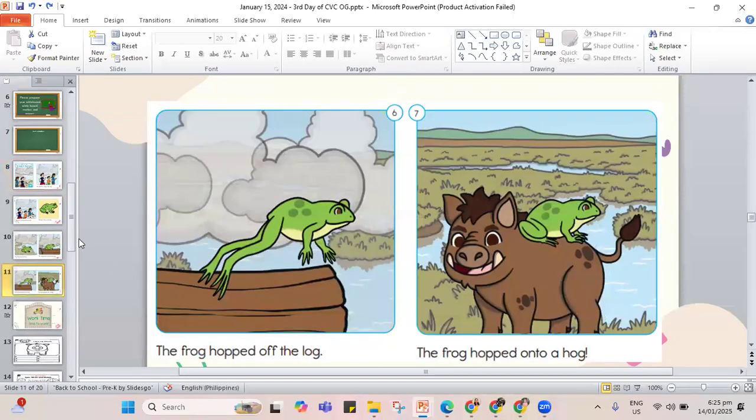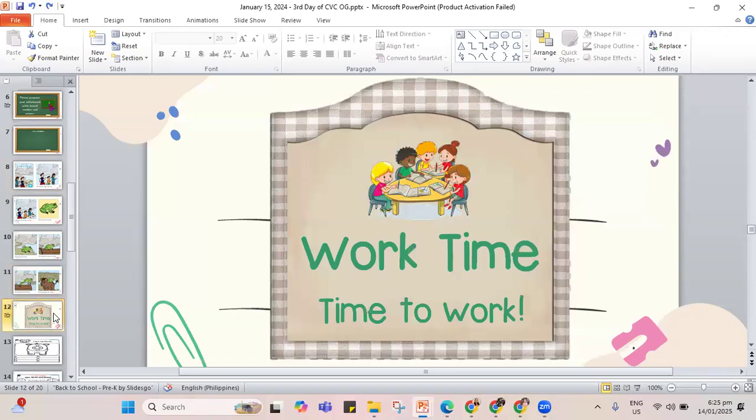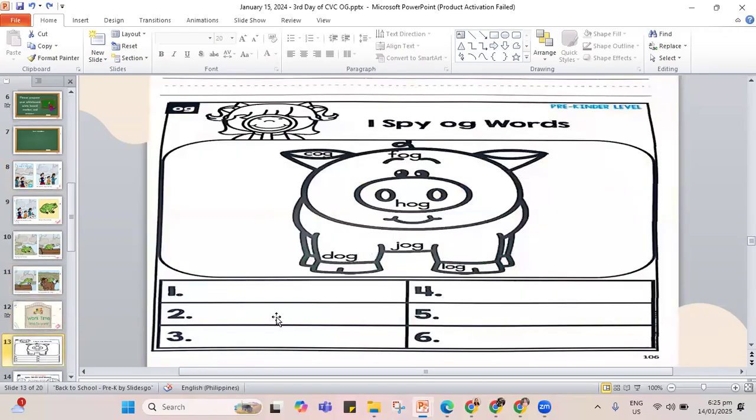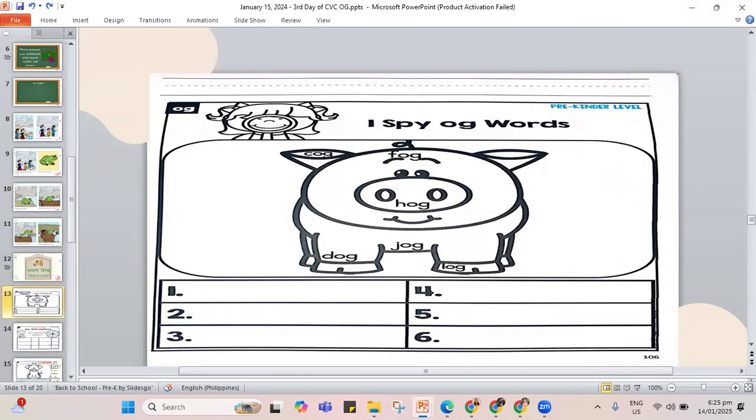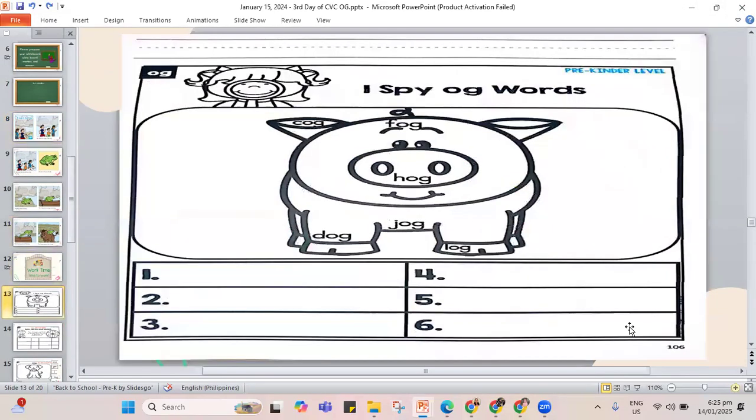So we're done already reading for some of our og words in the very short story. Let's do our work time. For this one, I want you to write your name first at the top of the work. And you get to also do your I Spy og words. This time you get to color for the hog. So I'll be using color pink to color my hog.